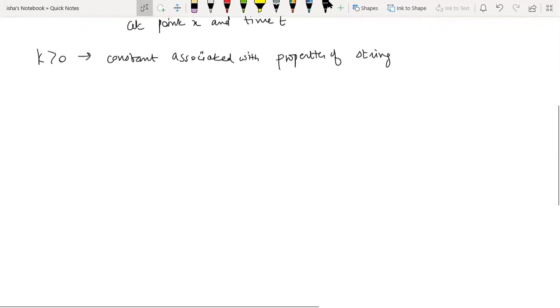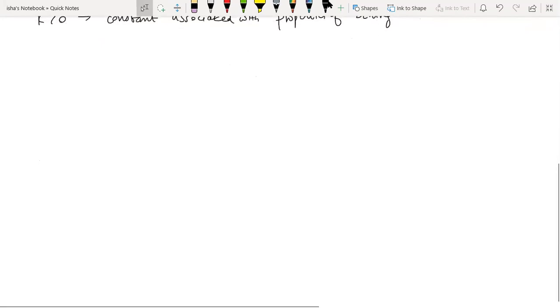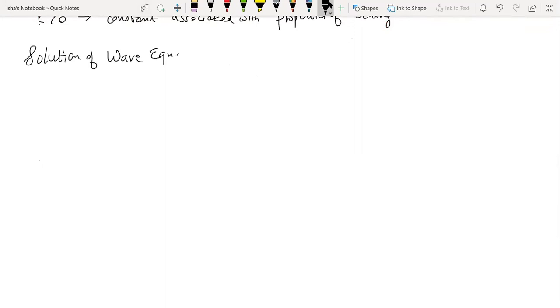Now, similar to the heat equation, we are interested in finding the solution of the wave equation. To find the solution of the one dimensional wave equation, which is u_xx is 1 by k times u_tt, how many conditions do you need now?